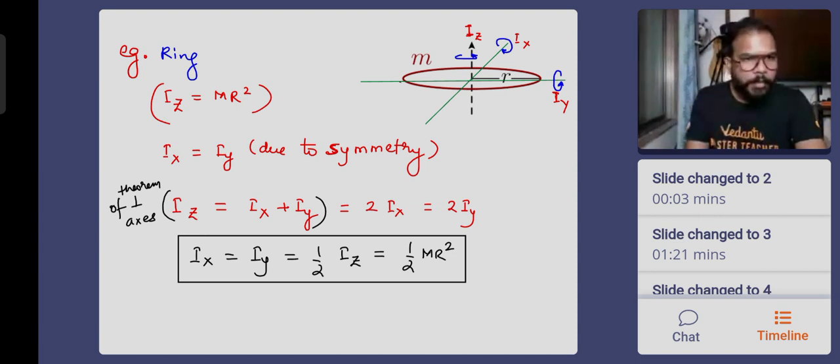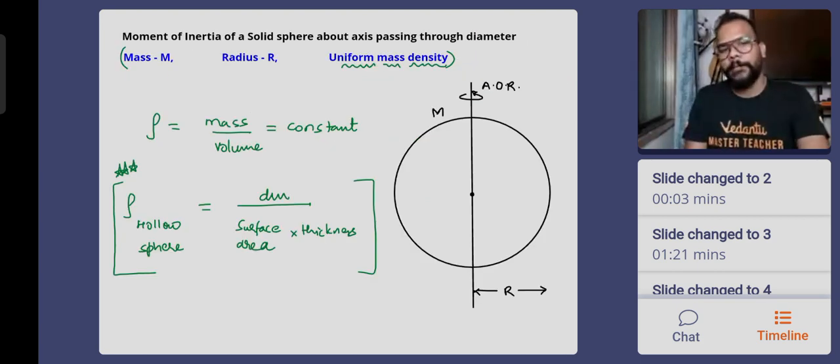Derivation. Okay. Solid sphere or hollow sphere? Solid sphere. This one. Tell me.